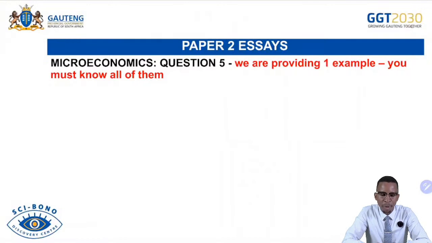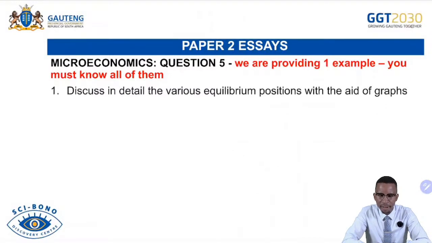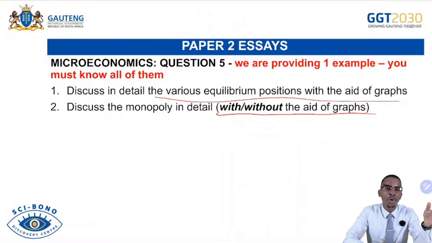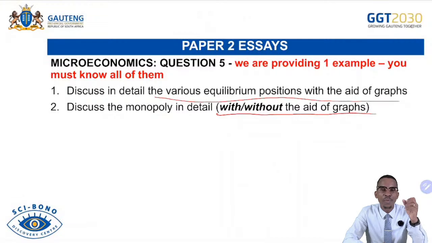So one example will be provided for question 5. Let's say discussing in detail the equilibrium positions with the aid of graphs under the perfect market. It's very important that you know those graphs, but I will display them at the end of the lesson. Discuss in detail the monopoly with or without graphs. So in this case, if you discuss with graph, that's when you discuss what you call economic profit and economic loss under the monopoly. And then also without graph, that's when you discuss in detail the characteristics of the monopolies. That's what you know very, very well. So it is very important for you to be able to list and discuss.